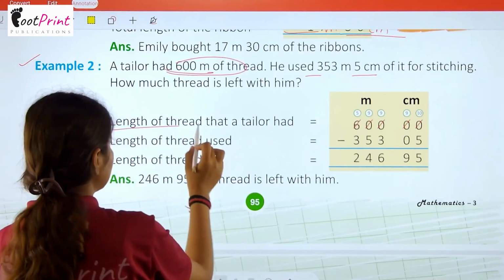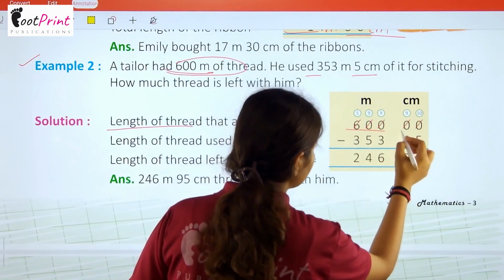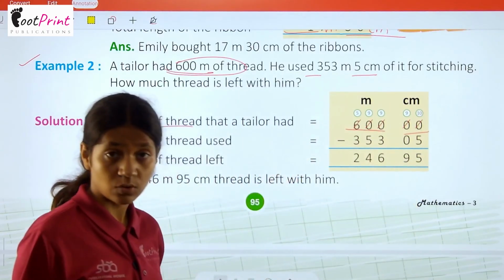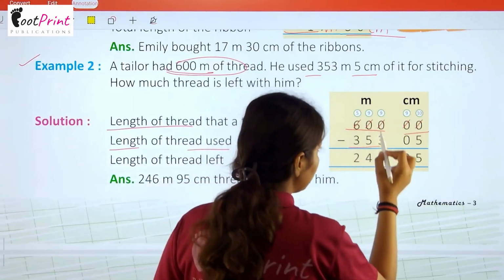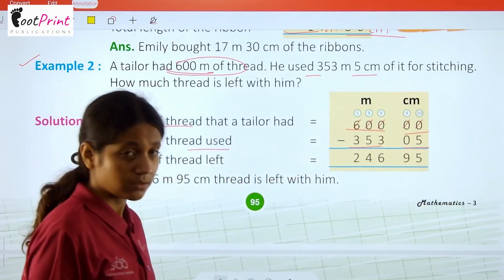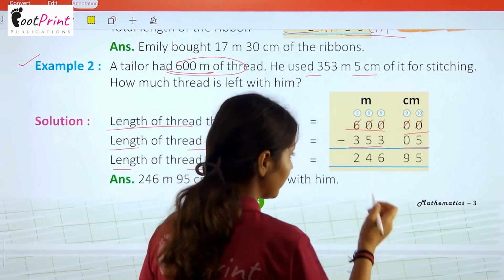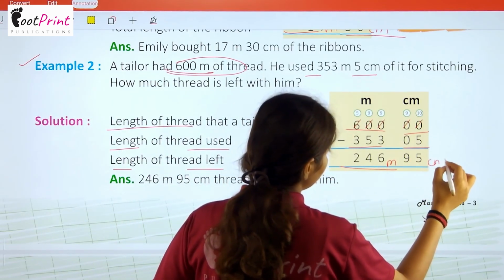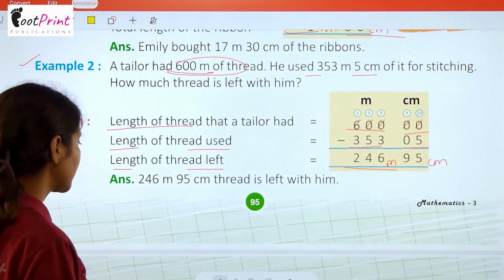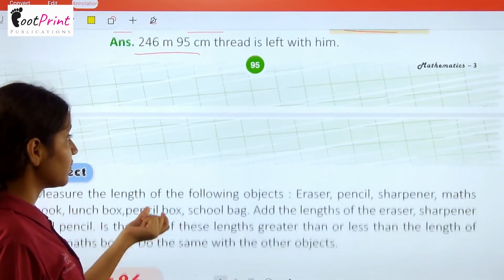So we are writing here the length of thread that a tailor has is 600 meter. So we are writing here 0 0 also. Okay. Now the length of thread used is 353 meter and 5 centimeter. After doing the calculation, we are getting the length of thread which is left, that is 246 meter and 95 centimeter. Answer: 246 meter and 95 centimeter thread is left with him.